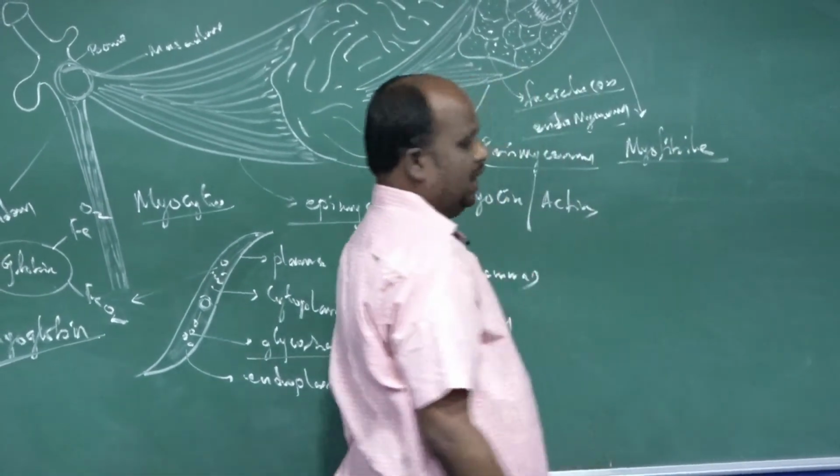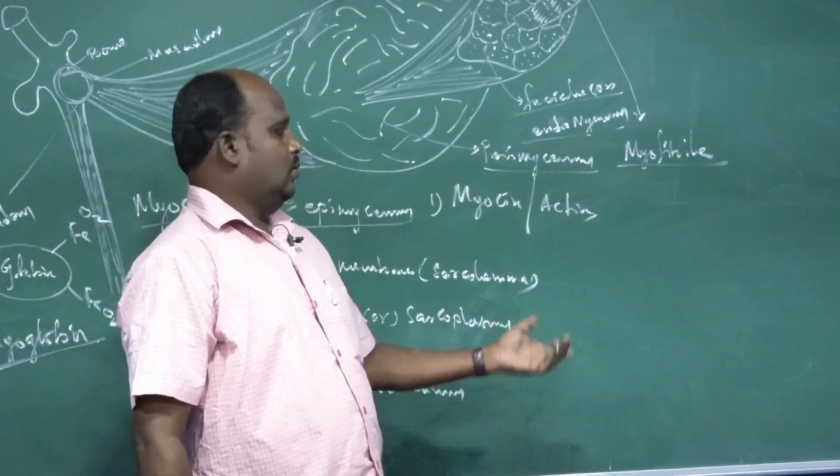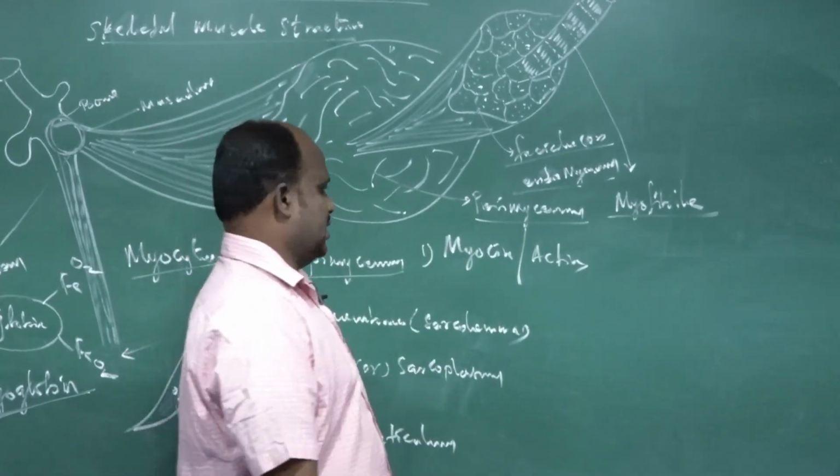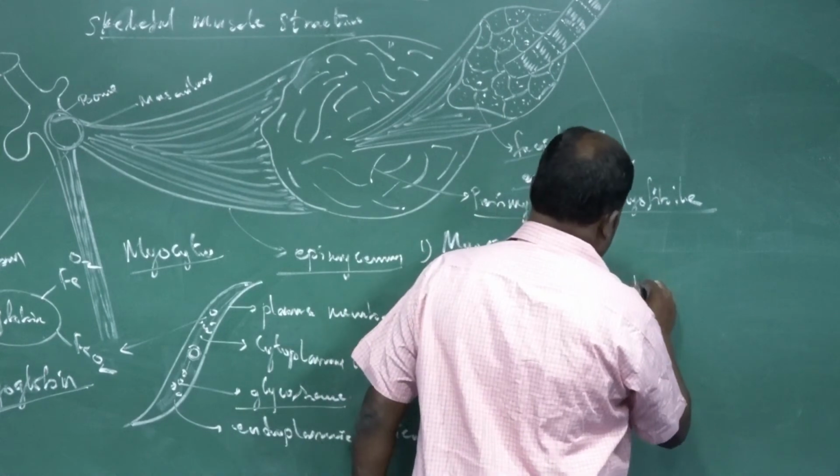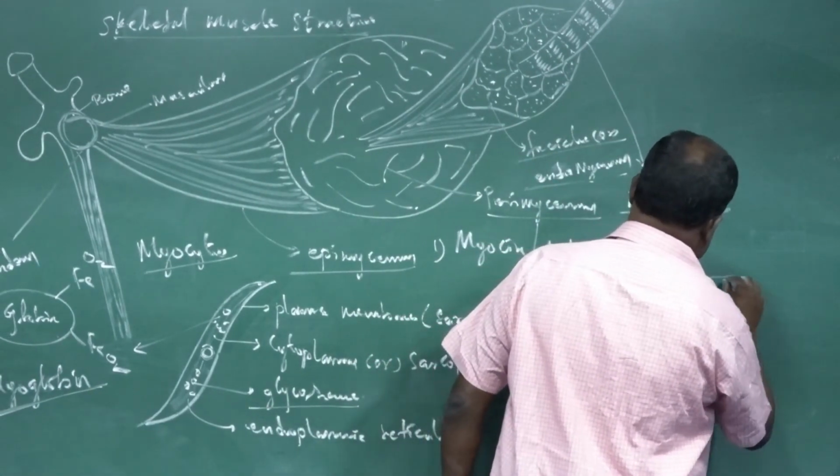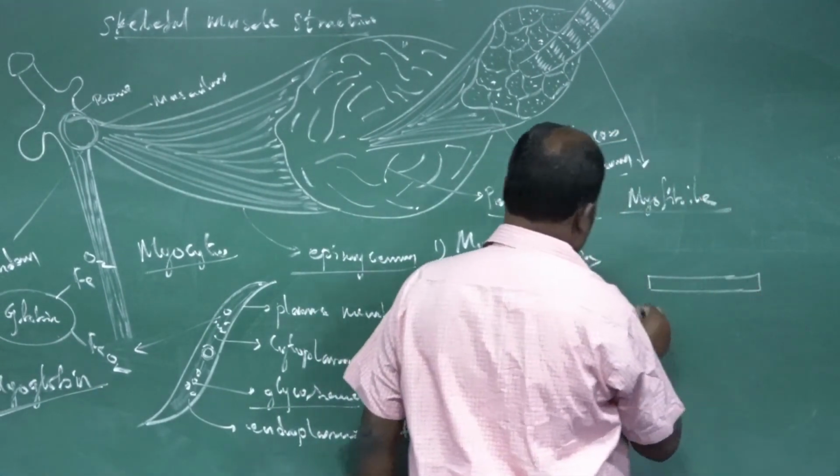That myofibril is made up of two protein filaments. One is the A band. That structure we are going to focus on under the microscope.